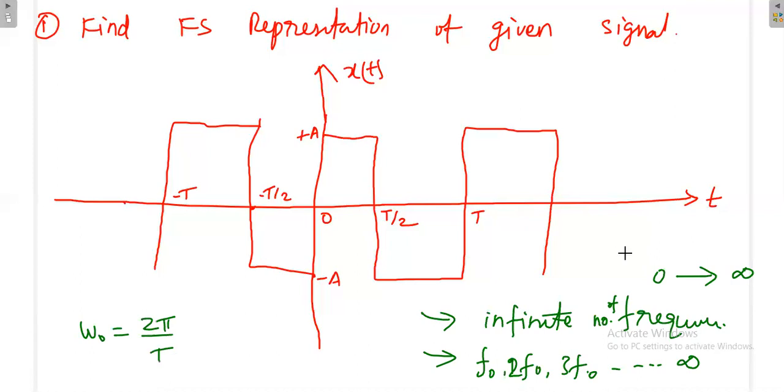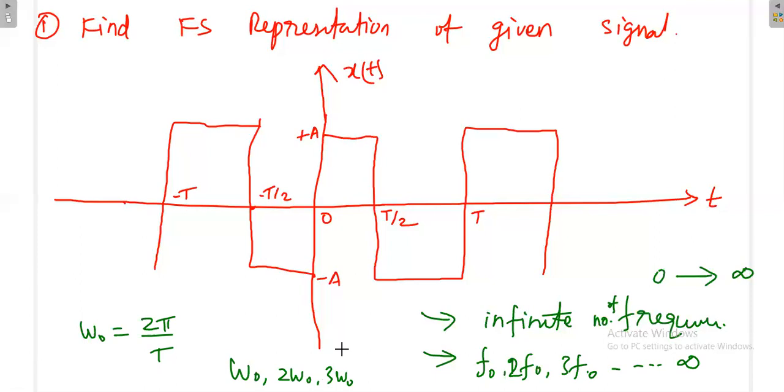It consists of infinite frequencies, but that is not something like from 0 to infinite; it is specifically a set of discrete frequencies, that is f naught, 2f naught, 3f naught, something like that. If it is f naught, it is in terms of hertz. We can also write in terms of radian per second, that is omega naught is equal to 2 pi by T. That means when you write the representation, it consists of frequencies omega naught, 2 omega naught, and 3 omega naught, something like that.